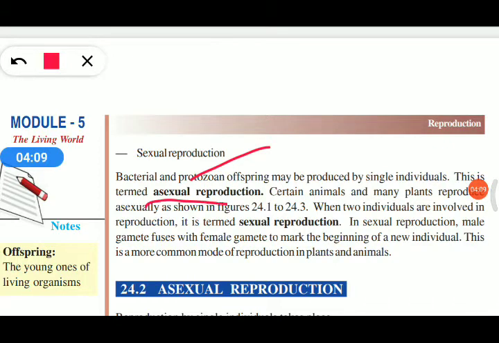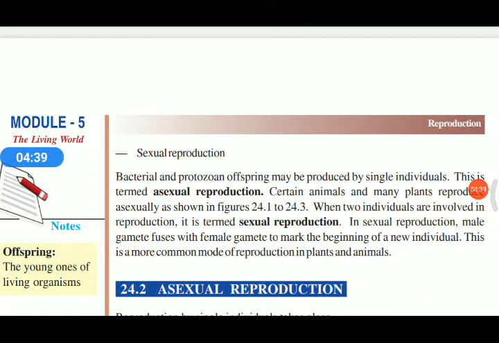In asexual reproduction, bacteria, protozoa, etc. and plants give birth to a new one with a single parent. In the case of asexual reproduction in microorganisms, all the microorganisms are single-celled organisms.